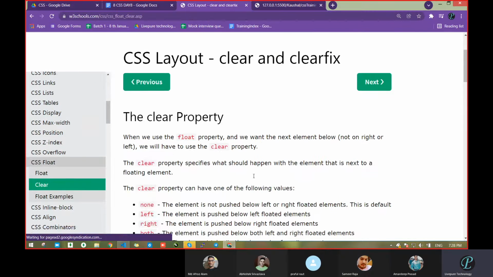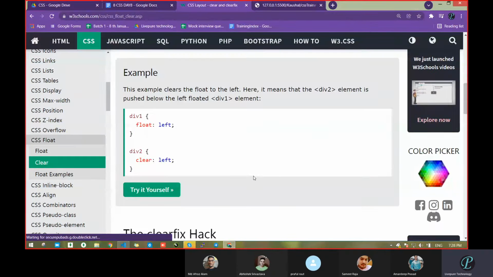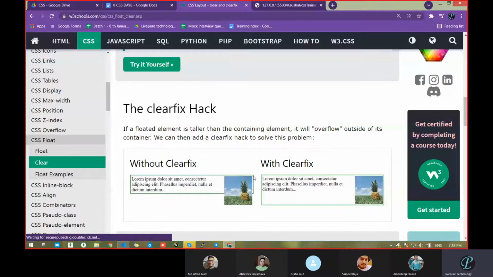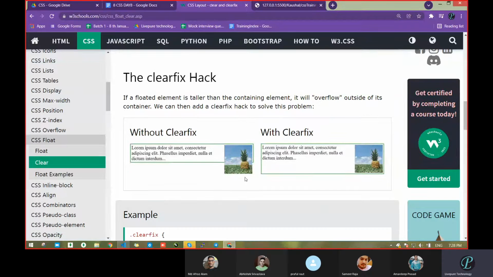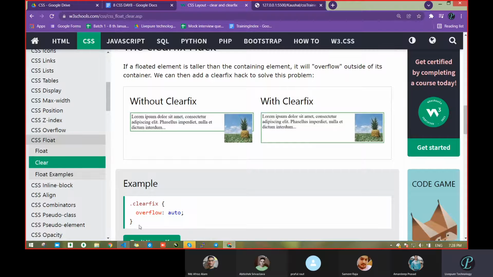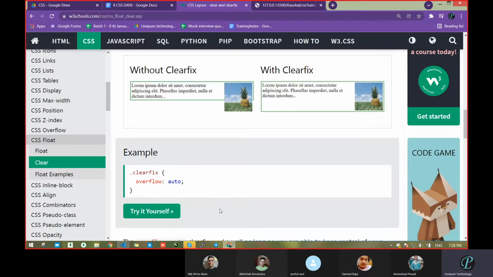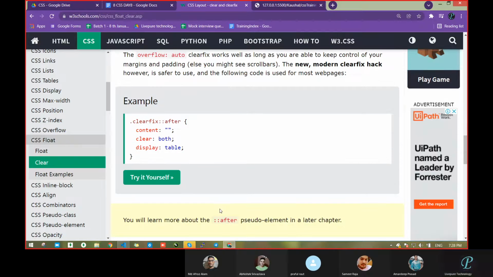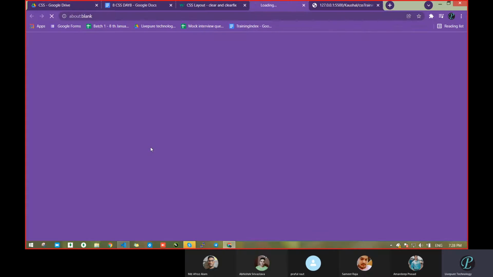Float left, float right. Okay, clear property, which we have seen already. In clear property, clearfix, what is it coming? The image is coming on the top. In this section and in this section, the image is fitting inside itself. So what has it done? Clearfix has taken overflow auto. Correct. The taller element will be adjusted inside that itself. So, clearfix.